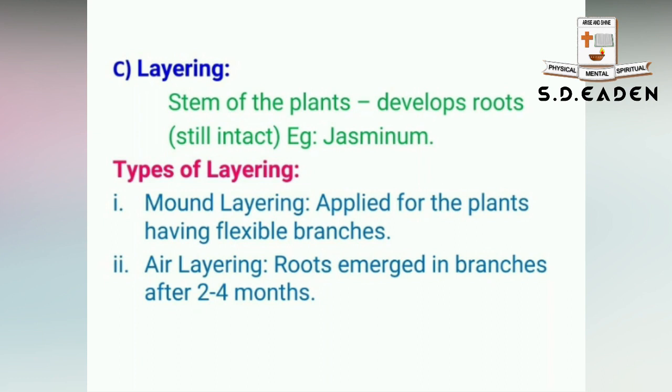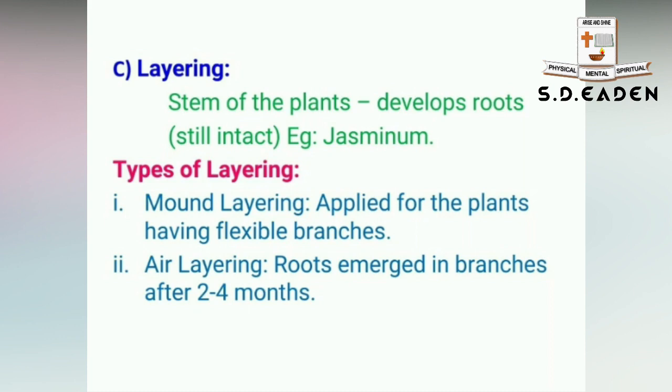In this method, the stem of the parent plant is allowed to develop roots while it is still intact. Any one stem of the parent plant is buried in the soil, and it is allowed to develop new roots so that it can be cut and planted as a new one. Such a technique is called layering. There are two types of layering: mound layering and air layering.